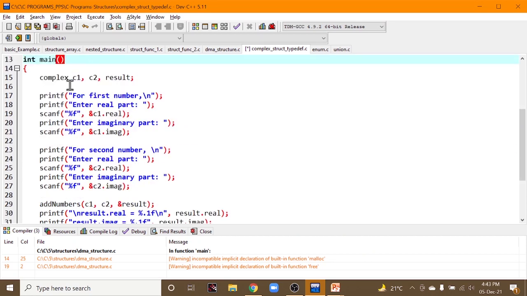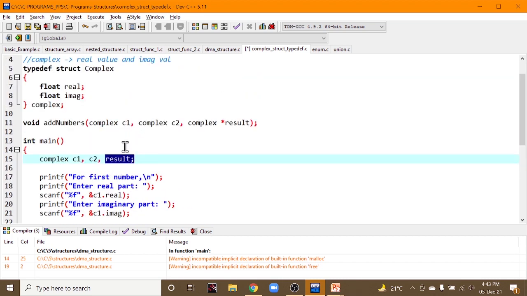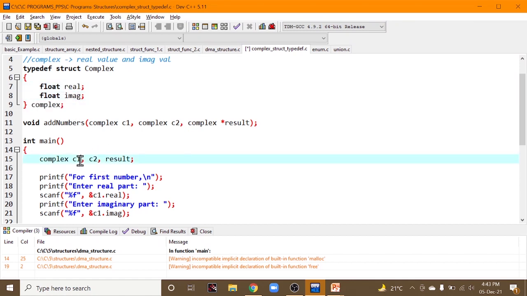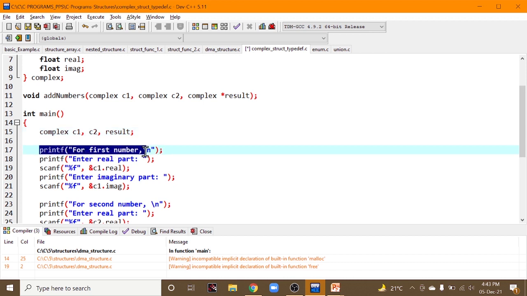Inside the main method, I have complex c1, c2 and result. What are these? They are the variables created in order to access the real and imaginary parts. Basically, we are taking two numbers, right? For the first number there will be one real part and imaginary part, and for the second number you will have one real part and imaginary part.